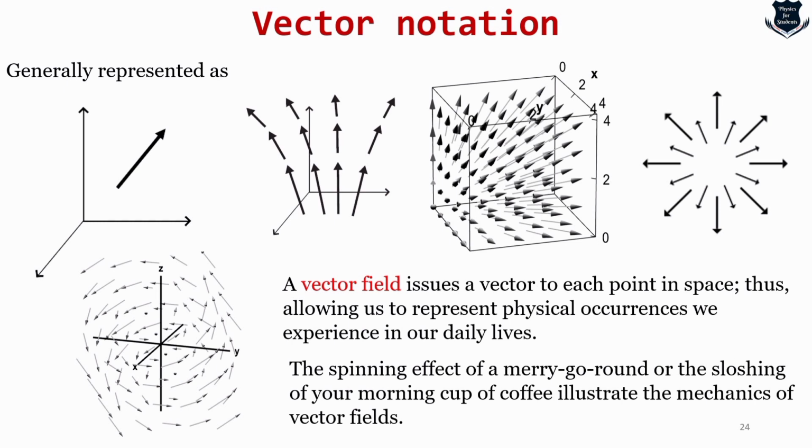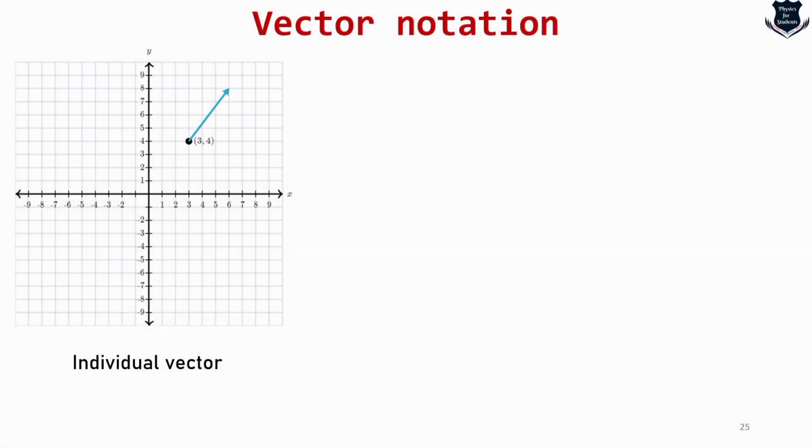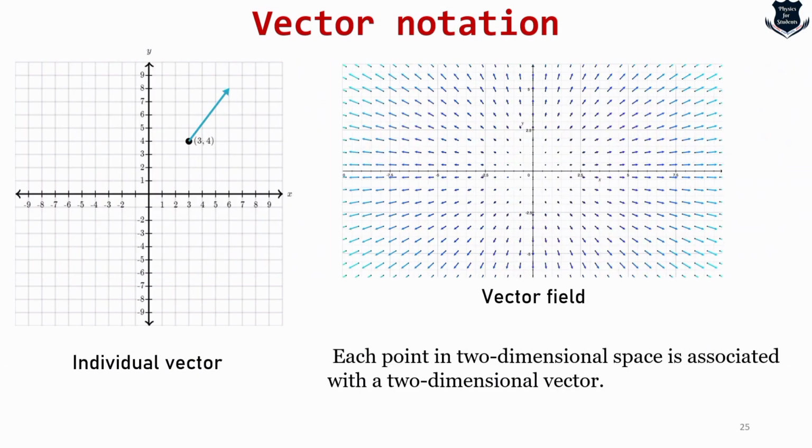That means multiple lines, multiple things. It can be a fluid, it can be a wind, it can be something which is represented by the vector field. So this, you see 3 and 4, is an individual vector, whereas in this one, each point in two-dimensional space is associated with a two-dimensional vector.